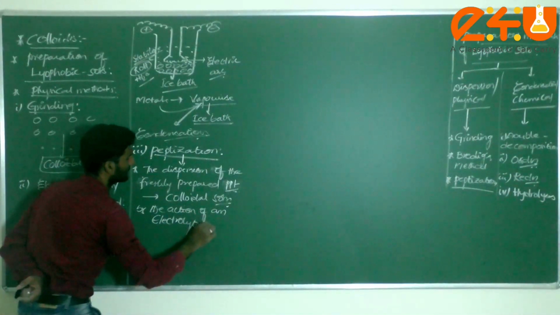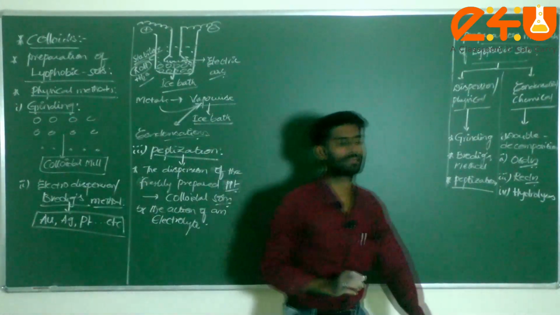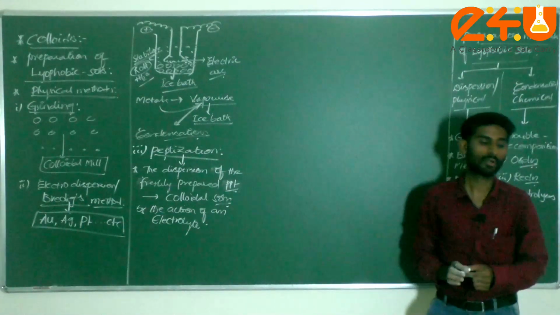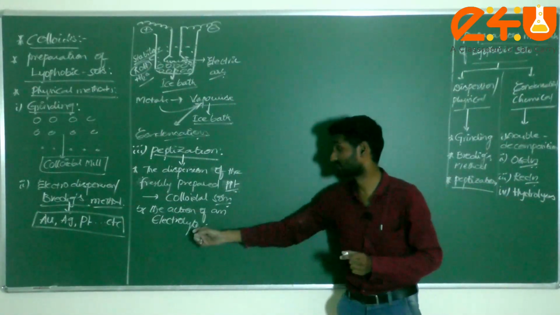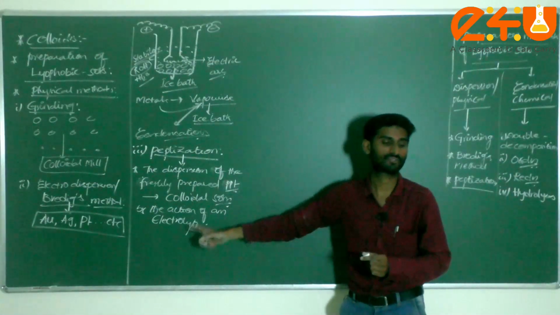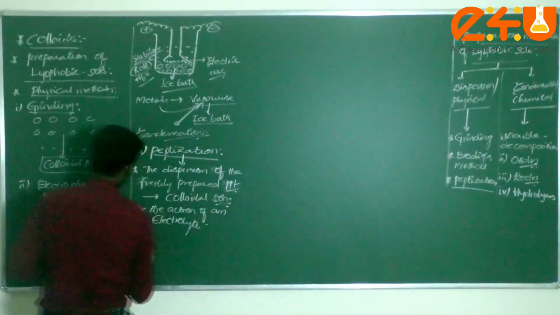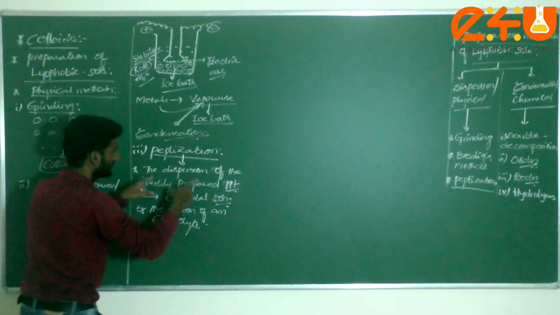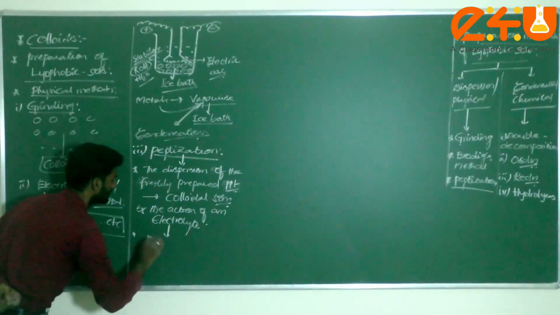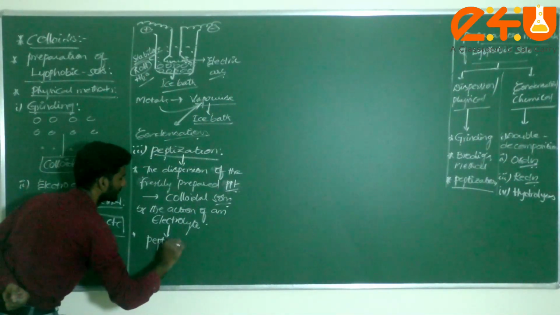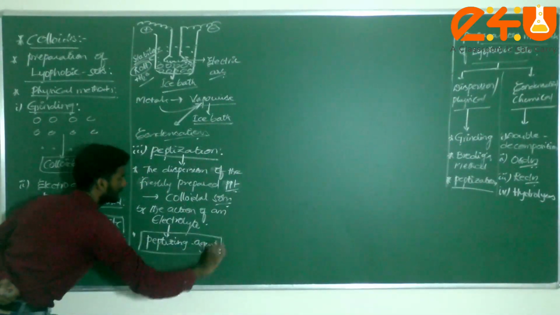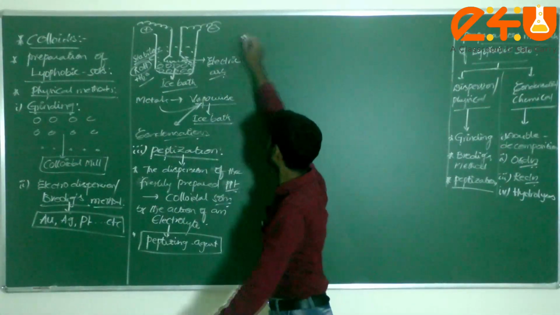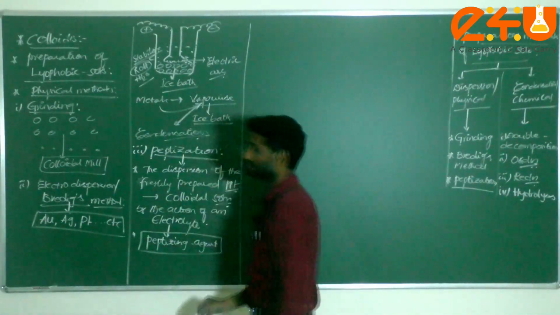That is known as peptization. And the electrolyte used in this process is known as the peptizing agent. What electrolyte we use in this process is called the peptizing agent.